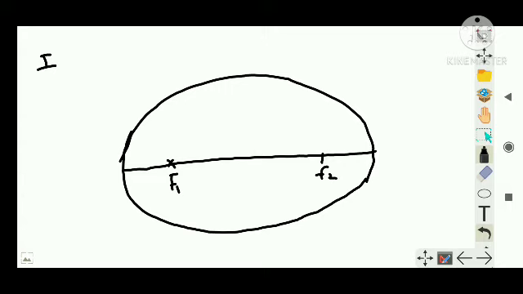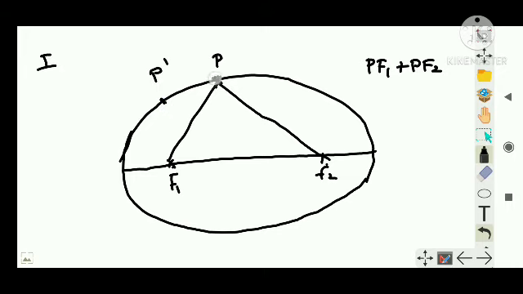When would I say these two points are foci? I will make sure you understand. Let's say this is the position of a planet or any particle undergoing elliptical motion. If P is the position, let us mark two lines, so that PF1 plus PF2 is a distance, right? That is, it is the position of particle P with respect to the points F1 and F2. Now let us say another position of the particle, that is P dash. Its distance from F1 and F2 will be P dash F1 plus P dash F2.